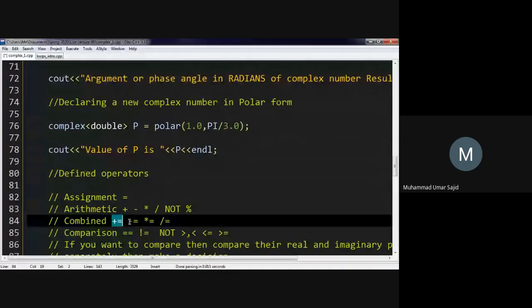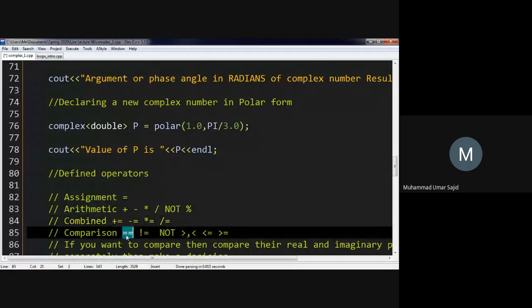Comparison operators are used to tell whether some number is equal to some other number or not equal to some other number. The comparison operator would either return true or false, but you cannot use greater than, less than, or greater than or equal to with complex numbers. The reason is that complex numbers are defined in two dimensions: we have the x dimension as well as the y dimension. The y dimension is actually 90 degrees away from the x dimension.